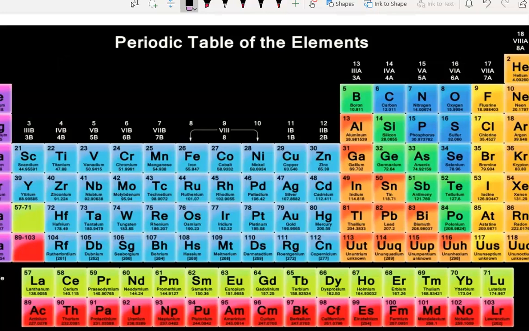The person who arranged the modern periodic table found that problem, and he found a solution for that also. How did he find the solution? He observed the atomic structure of an element, and he found that the number of protons never changes under any kind of condition of an element.